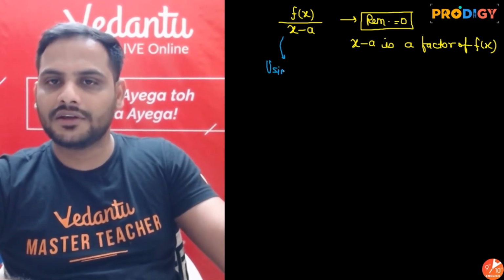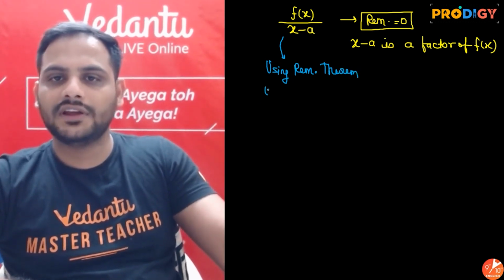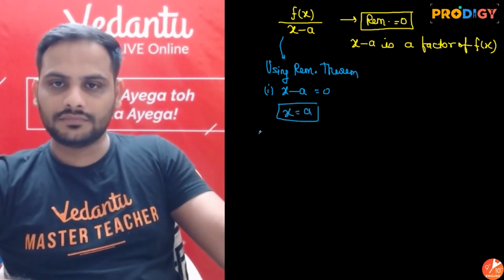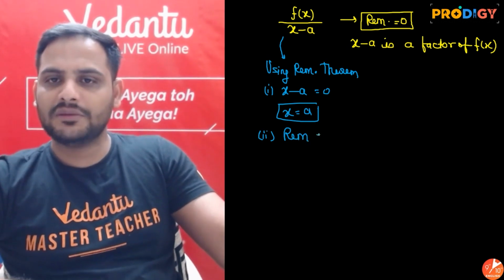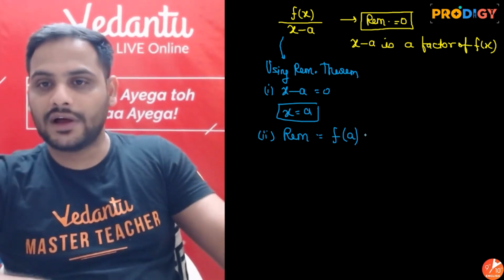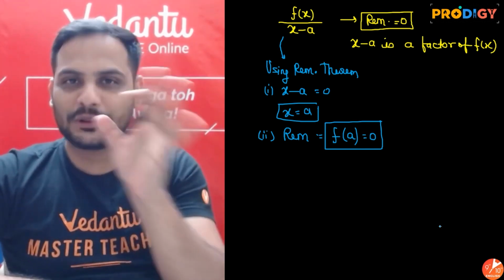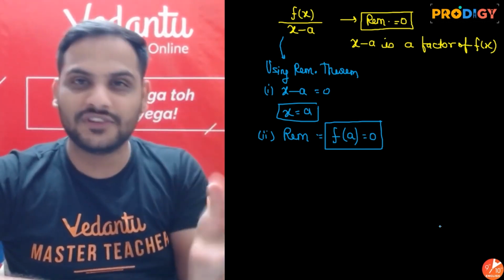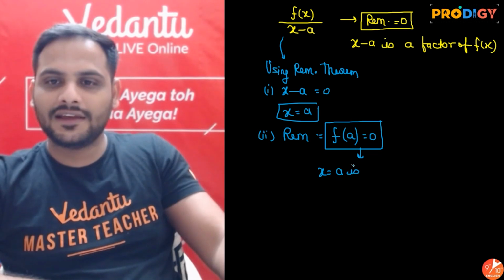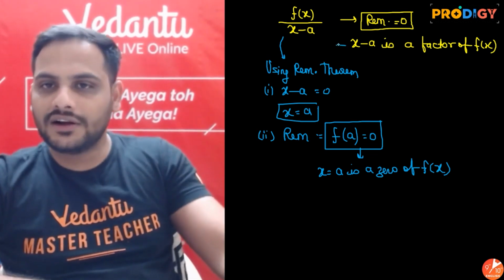So using the remainder theorem, what do you get? First step, make x minus a equal to 0. You will get x equal to a, and then I can say, sir, the remainder will be equal to the value of f of x at x equal to a. And if the remainder is equal to 0, I can say f of a is equal to 0. I know that if a polynomial's value becomes equal to 0 at any value of x, from here I can say x equal to a is a zero of f of x. Yes or no? Zero of a polynomial, that is the same meaning. So now understand these two.